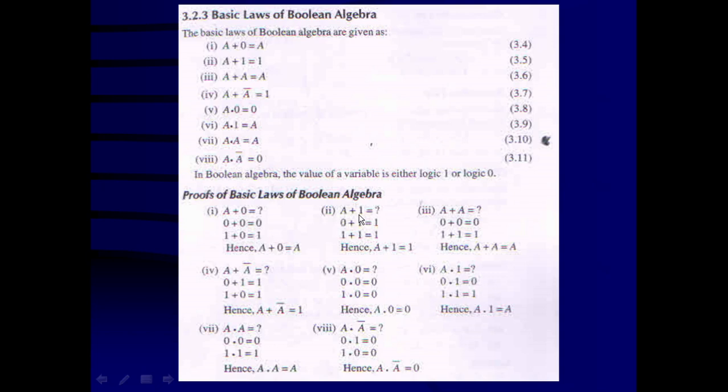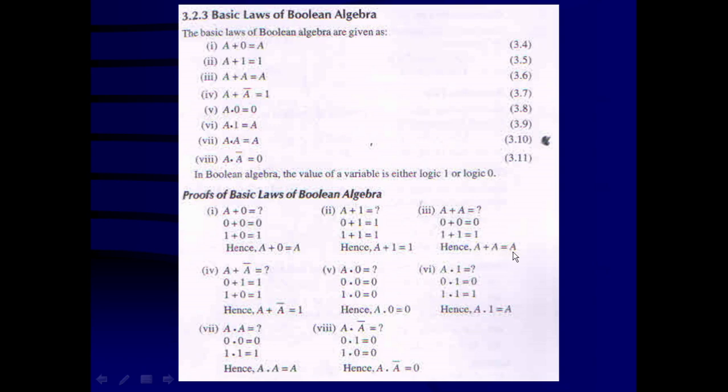Similarly, A plus 1 is equal to what? A is insignificant here, because one of the inputs is high, so the output is always high irrespective of A. A can be 0 or 1, and the output remains high. Third, a variable OR with itself results in that variable itself. If A is equal to 0, then 0 plus 0 is equal to 0, the same variable. If A is equal to 1, then 1 plus 1 is equal to 1, also the variable itself. So this is the third law for OR operations.